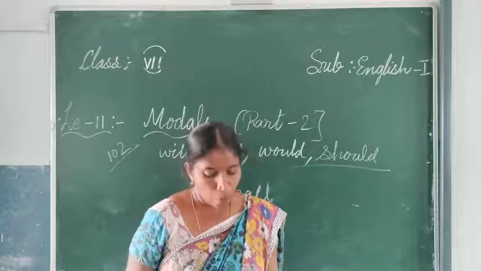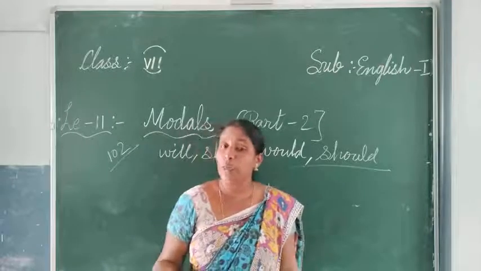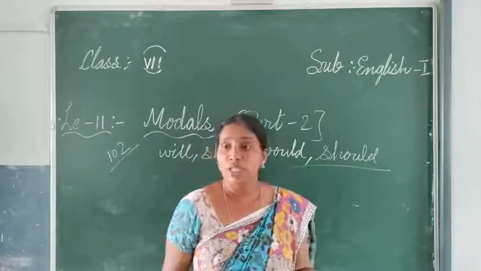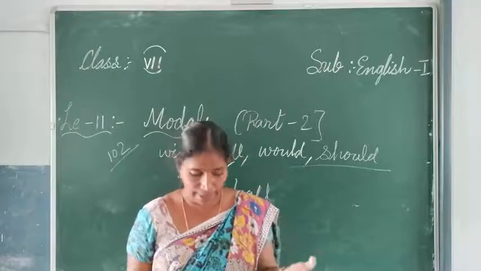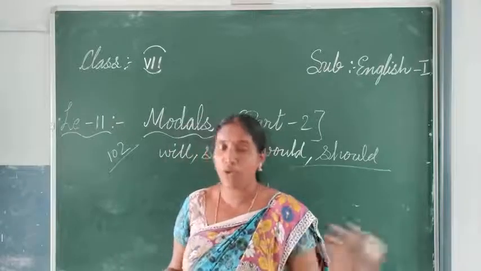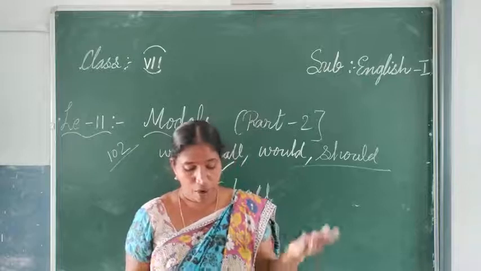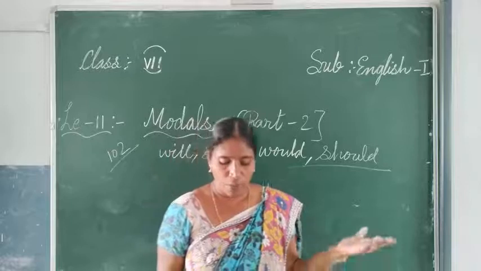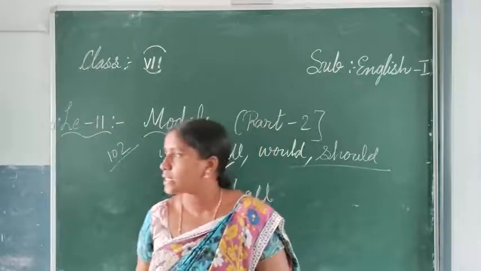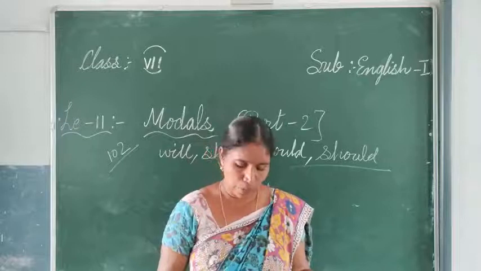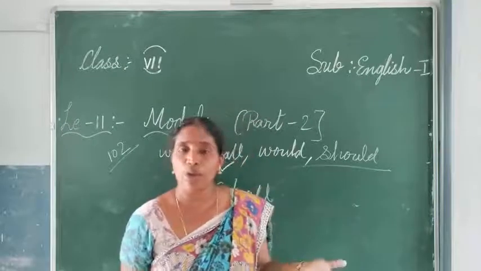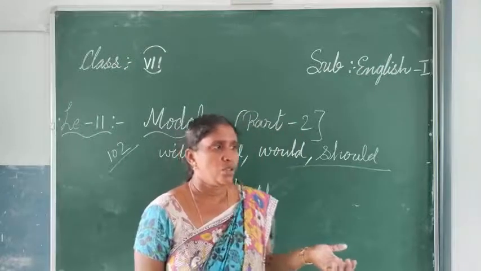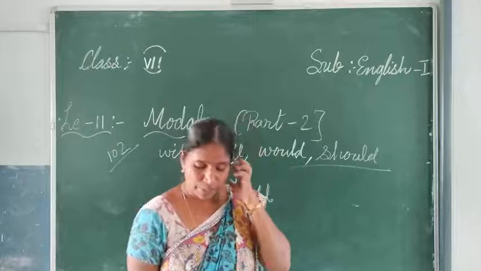And then the polite question. So when you want to ask any question politely: shall I get the taxi, shall I get your pen, shall I go home, like that. An offer, when you want to give any offer or a suggestion or ask for advice, shall I have, what shall I do for you, means when you want to help others also. Asking the advice: how can I help you? Shall I help you in this particular situation? Like that also we have to say.